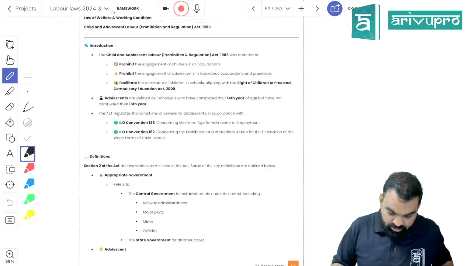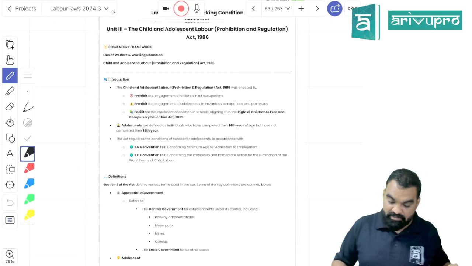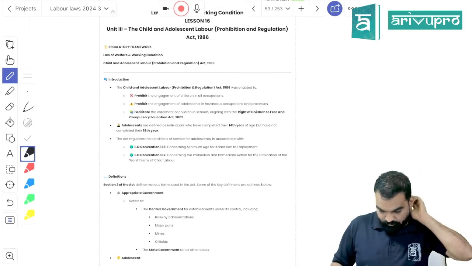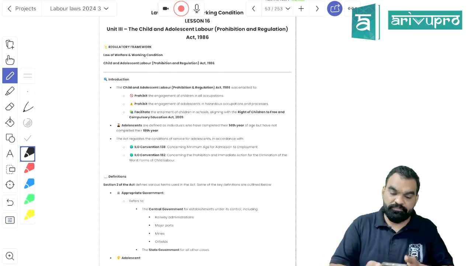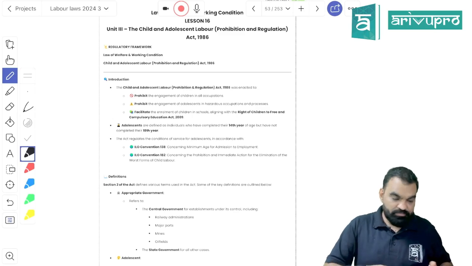Got my point, students? So we have done with child labor as well. Okay. So I think done with the entire labor law, right? Done with entire labor laws, है ना?